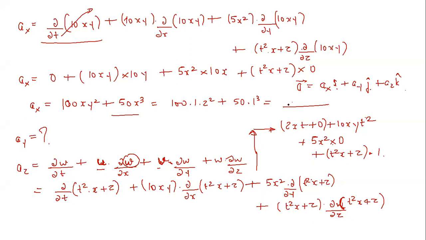Then what will be the resultant magnitude? Just tell me. The square root of ax square plus ay square plus az square. So very easy. Now you can put the values there and calculate. In a similar way, you can calculate the resultant velocity as well.